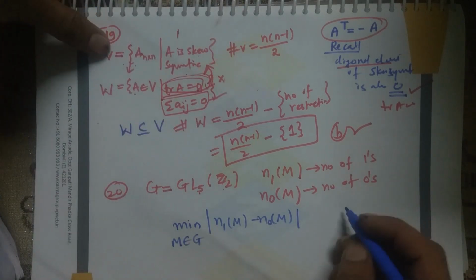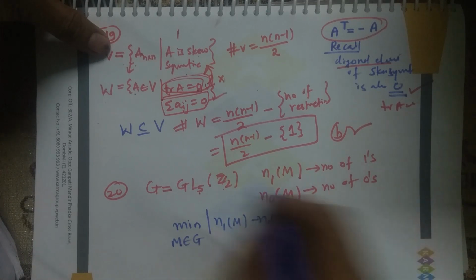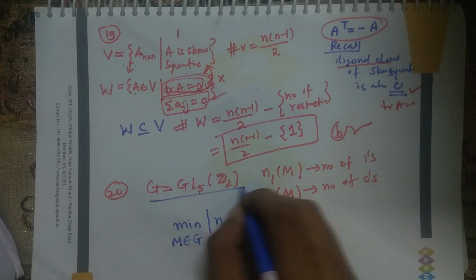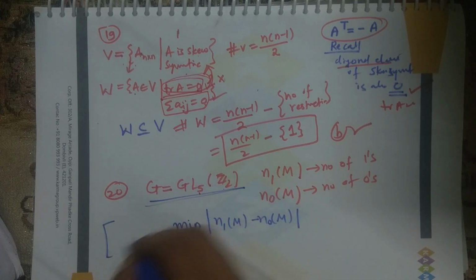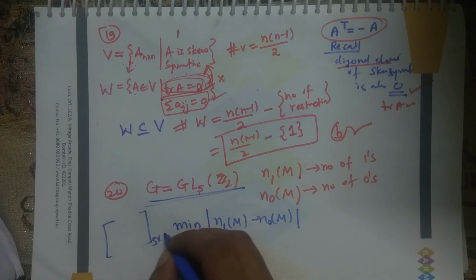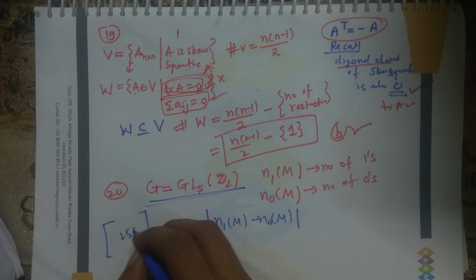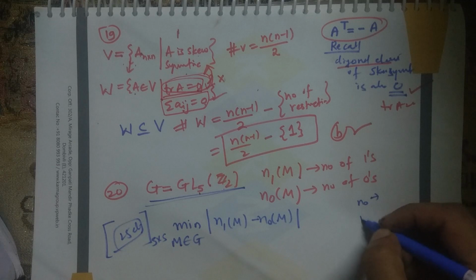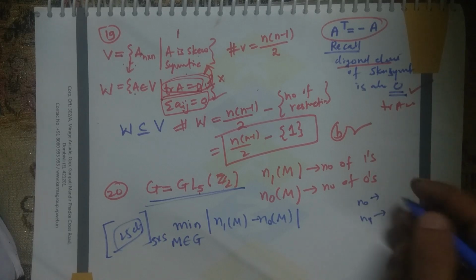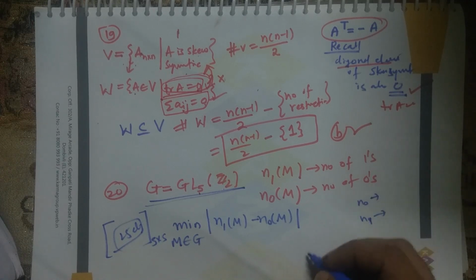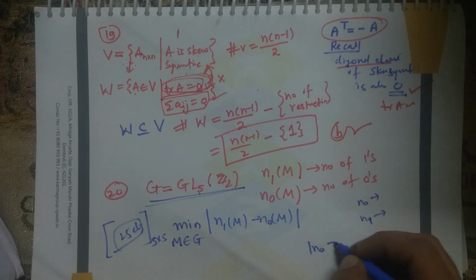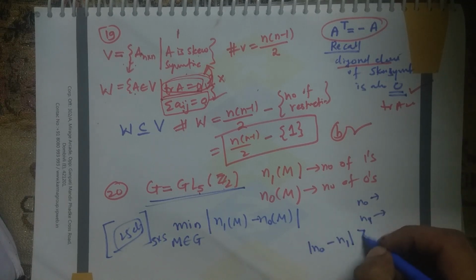Now see, our matrix is 5 cross 5, so there will be 25 elements. 25 elements means the number of 0s and the number of 1s will never be the same; they have to be different. Because the order is odd, the number of elements is odd, so N0 and N1 can never be the same. So the absolute difference will always be greater than or equal to 1.